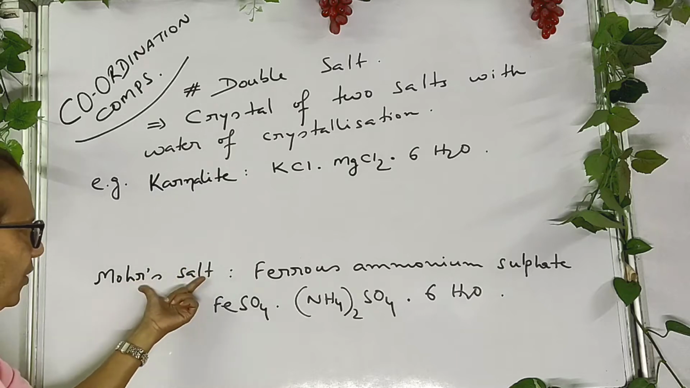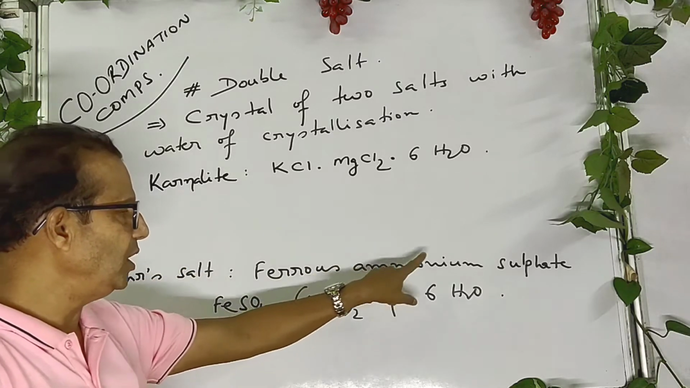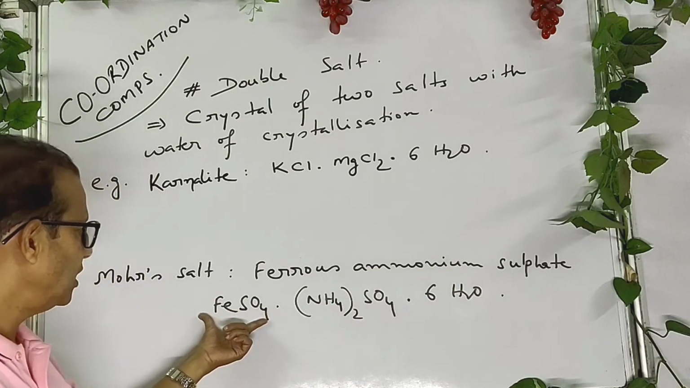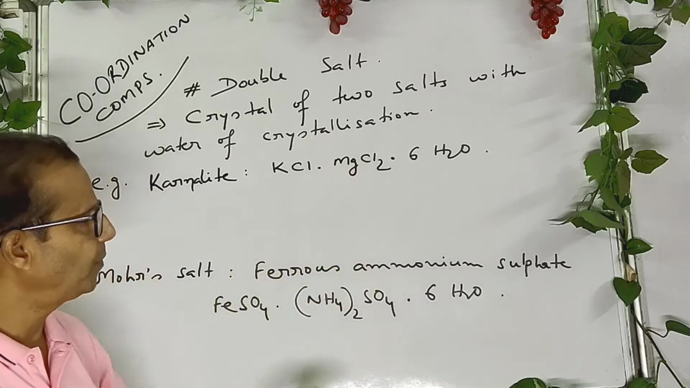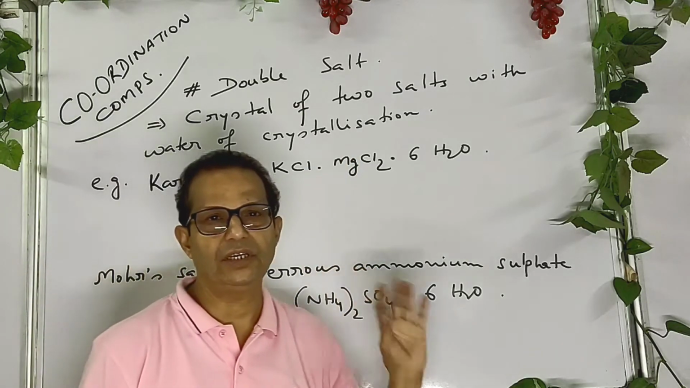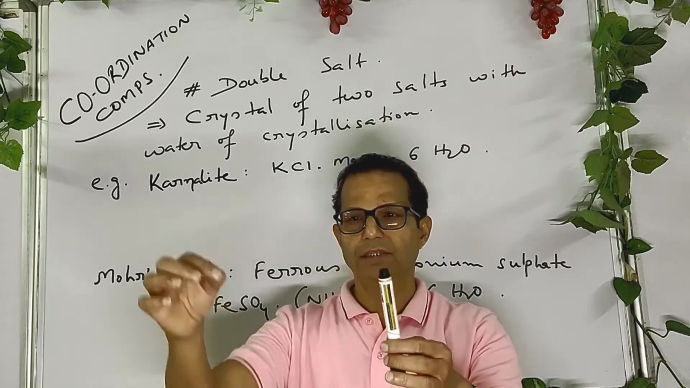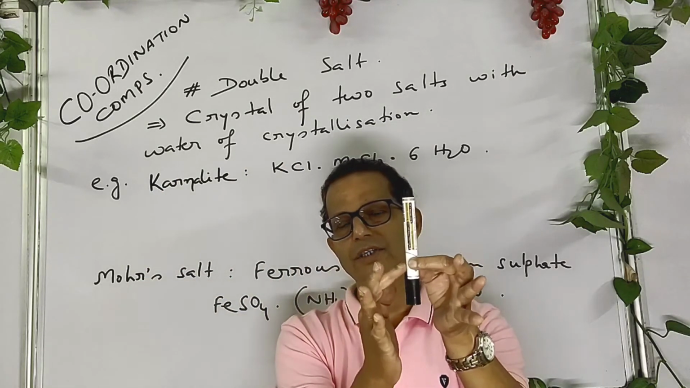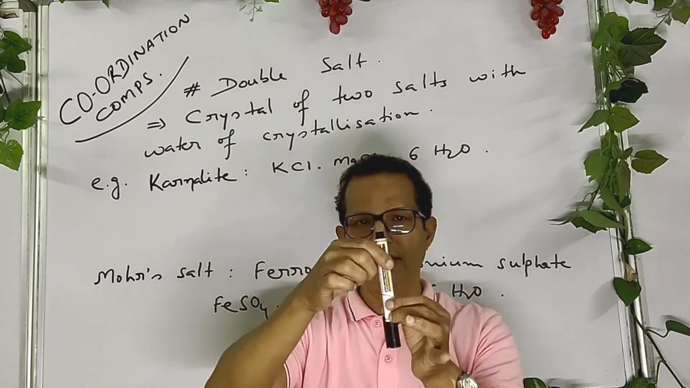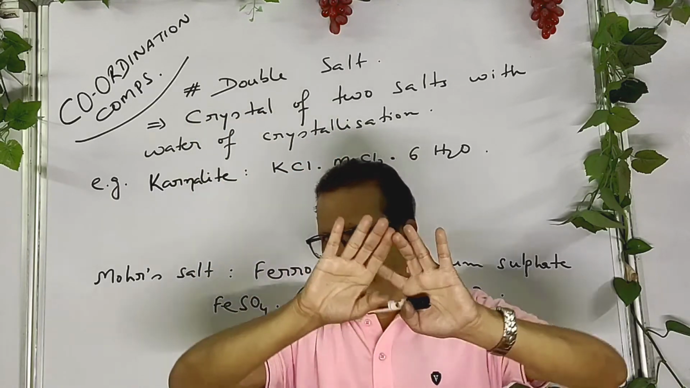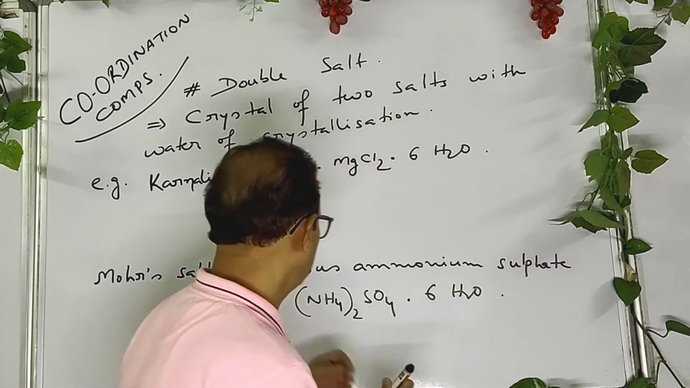This is very important for your practical also. That is ferrous ammonium sulfate: ferrous sulfate, ammonium sulfate with 6 molecules of water. What are the characteristic features of a double salt? When a double salt is dissolved in water, say consider a double salt is taken, if you add water, it is soluble and breaks into constituent ions.